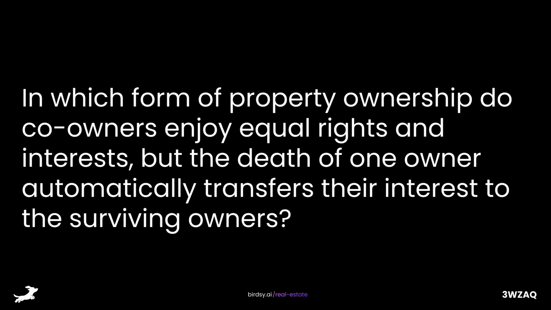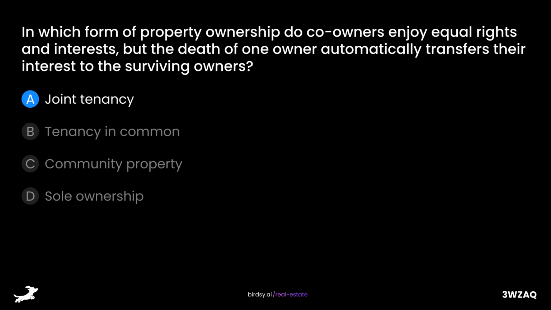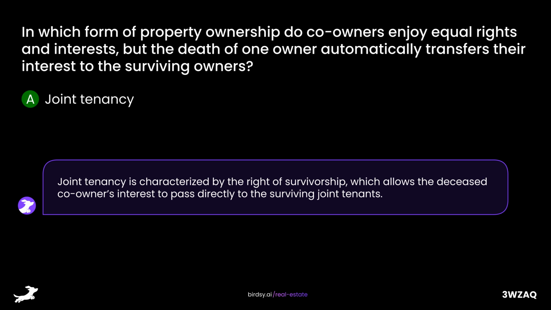In which form of property ownership do co-owners enjoy equal rights and interests, but the death of one owner automatically transfers their interest to the surviving owners? Is it A, joint tenancy? B, tenancy in common? C, community property? Or D, sole ownership? The answer is A, joint tenancy. Joint tenancy is characterized by the right of survivorship, which allows the deceased co-owner's interest to pass directly to the surviving joint tenants.